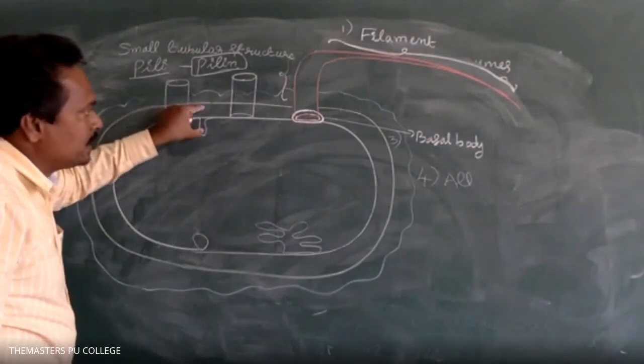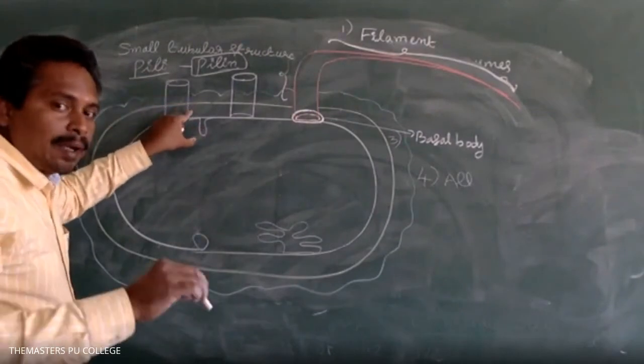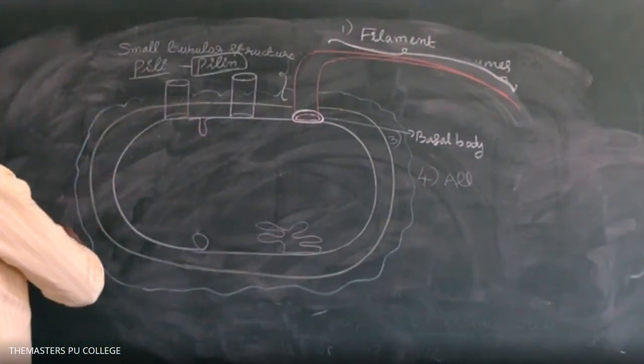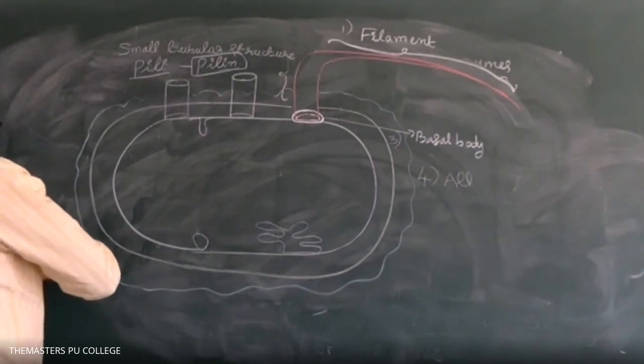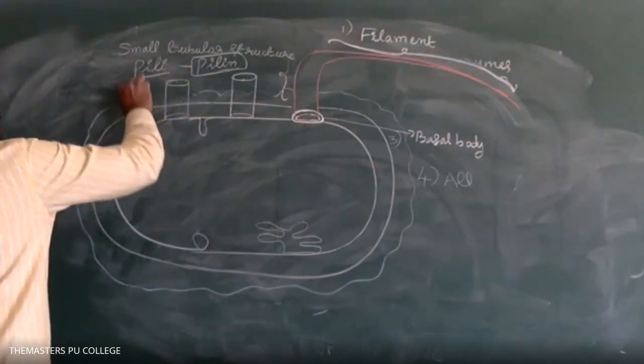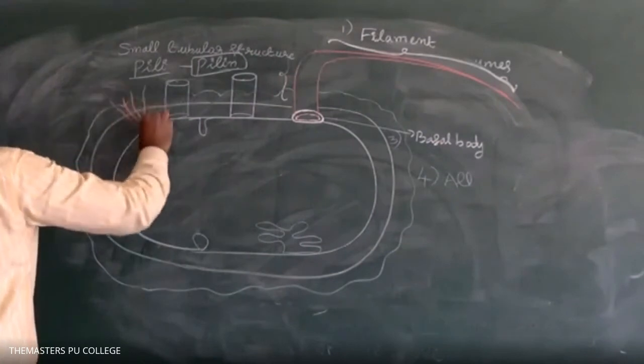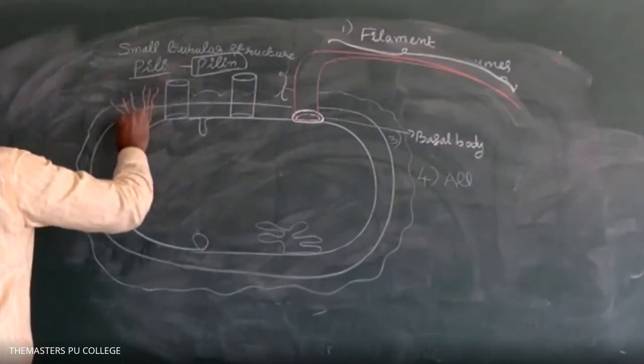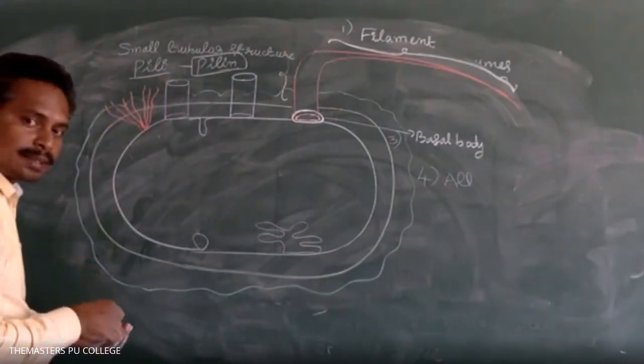Along with this, fimbriae are present. Fimbriae are bristle-like structures.